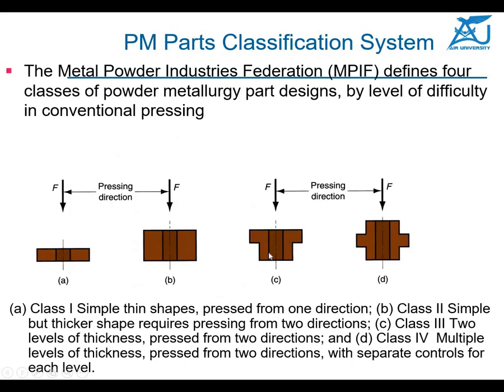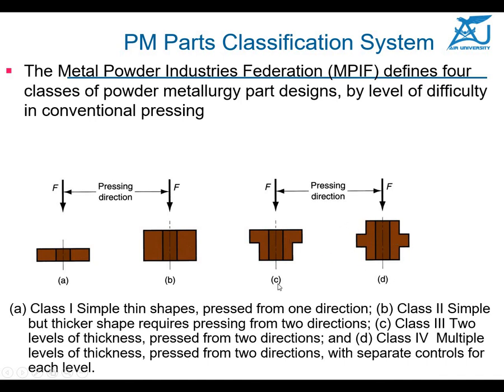And for the powder metallurgy part classification, some parts are pressed in only one direction, some are pressed from this direction and this direction, some from, for example, a third direction too. Some can be made from, for example, the upper, sides and then lower.